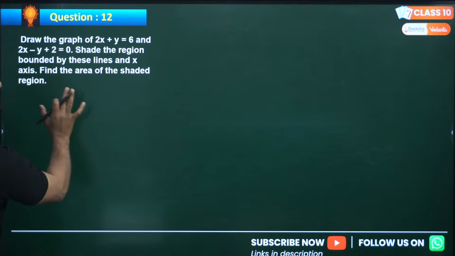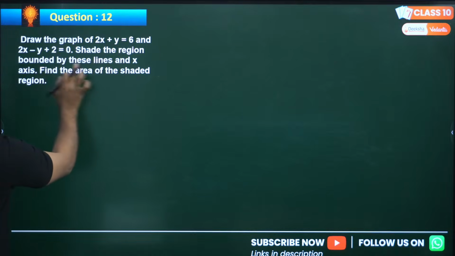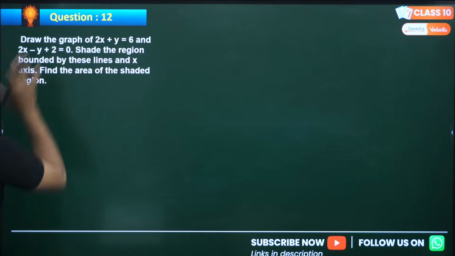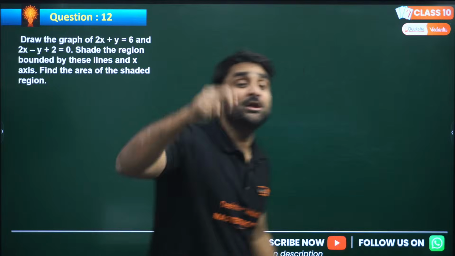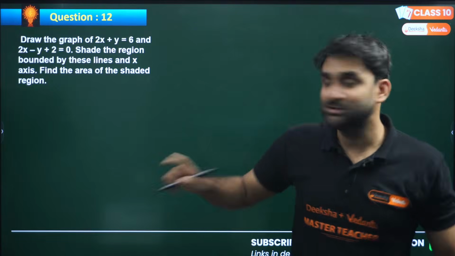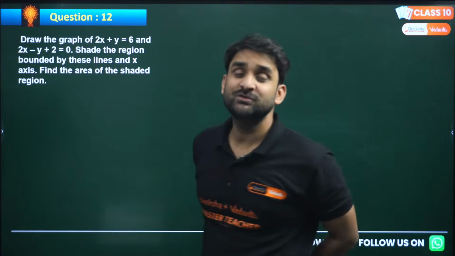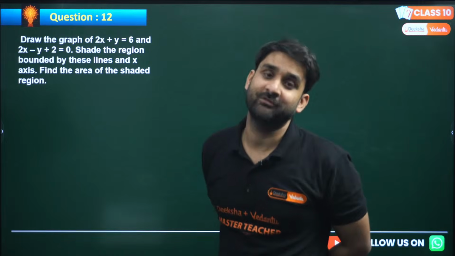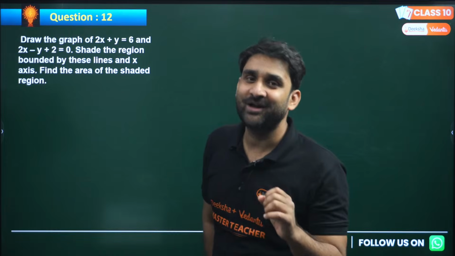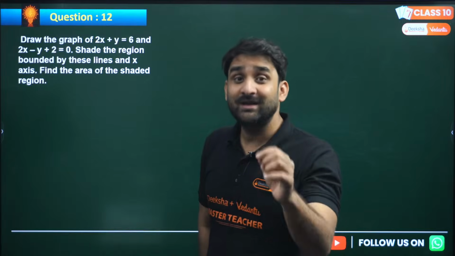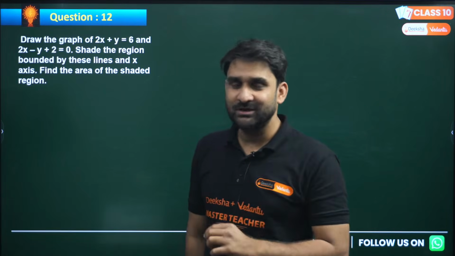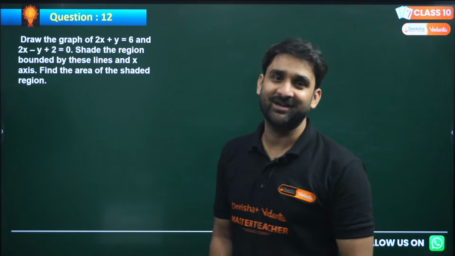Okay, so two equations are given to you. Shade the region bounded by these lines and the x-axis. Find the area of the shaded region. Come on, find the area of the shaded region. So in this question, what do we have to do? We have to draw the graph. And you all know, to draw the graph, we have to get the solution first. Without the solution, we cannot even think about the graph.